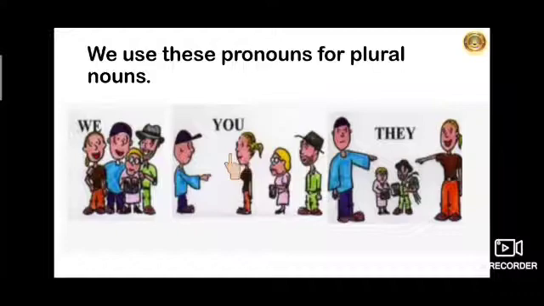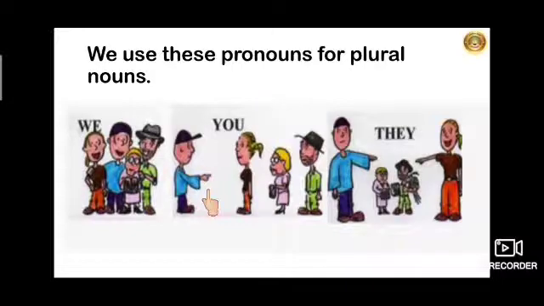Now we will take the next pronoun, you. So children, you is also used when we are talking to more than one person who is in front of us. Like here, this man is talking to three people who are in front of him.